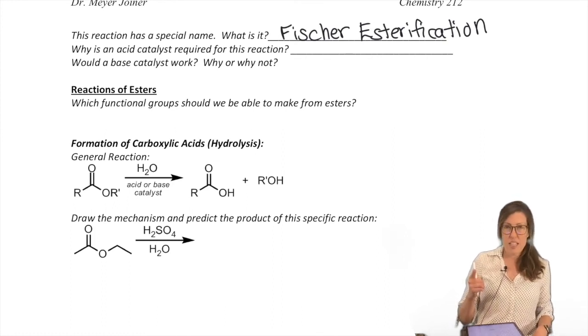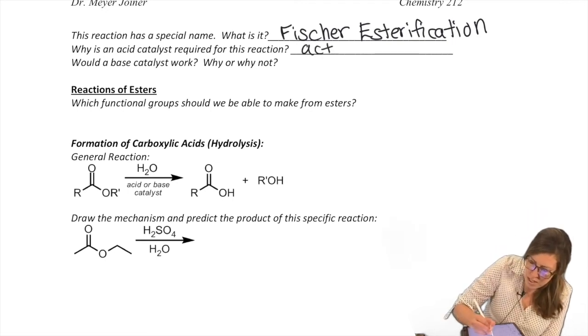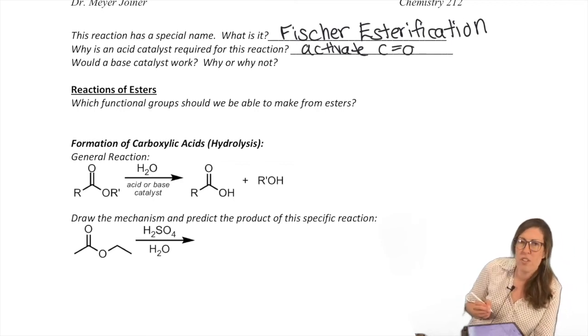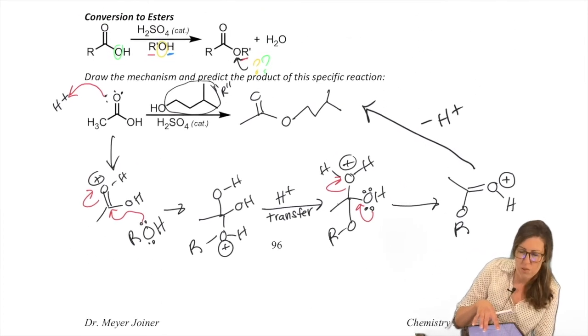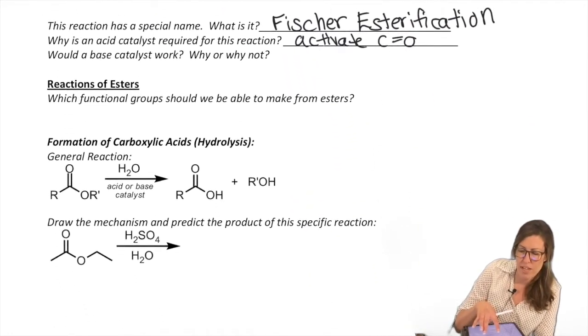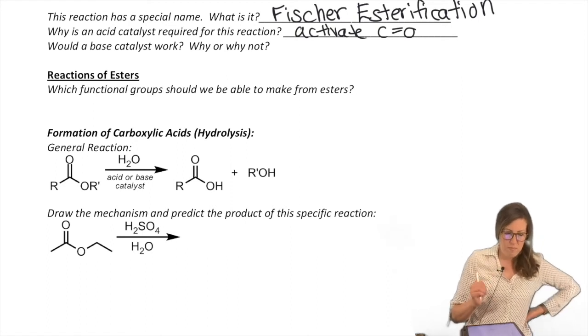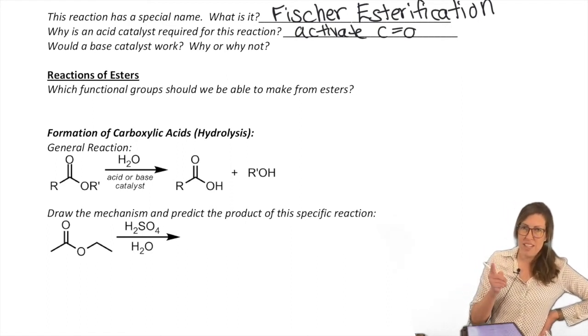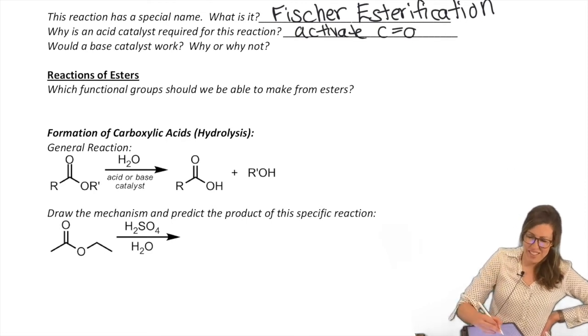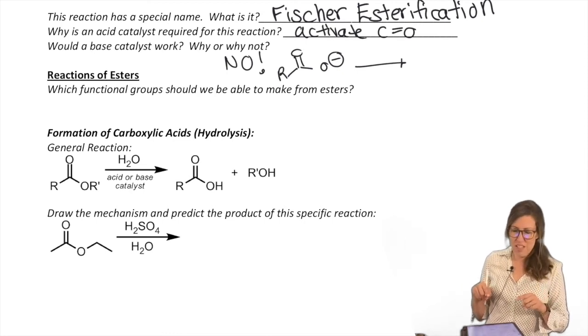Okay, a couple of notes about good old Fischer esterification. We needed that acid. Why did we need the acid? We need to activate our carbonyl. Esters aren't very reactive, so we're making something stable here, but notice we're starting with something not very reactive, so we need to make it more reactive by activating it. What's wrong with a base? Carboxylic acid, that word, acid. You're not going to see this work so well with base.